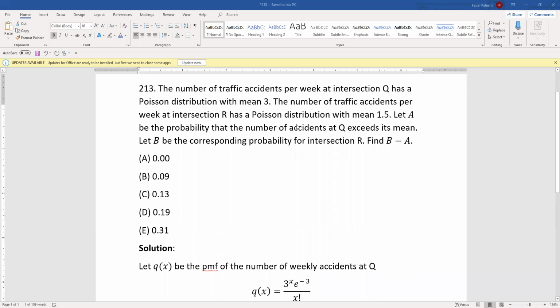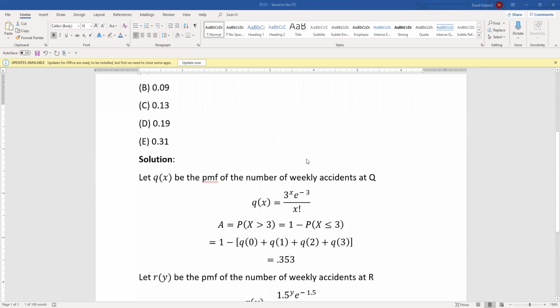A is the probability that the number of accidents at Q exceeds the mean, which means it's the probability that x is greater than 3. X is the number of accidents in a week. So that's 1 minus the probability x is less than or equal to 3. Less than or equal to 3 means Q0, Q1, Q2, and Q3. And when you substitute these values in this function, you end up with 0.353. So that's A.